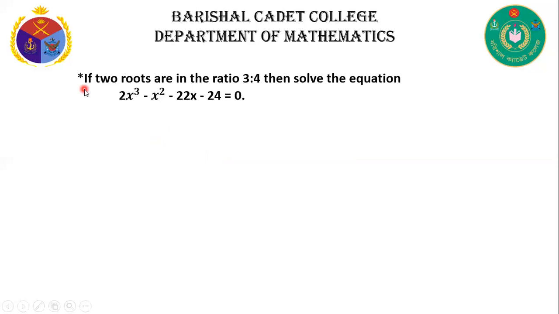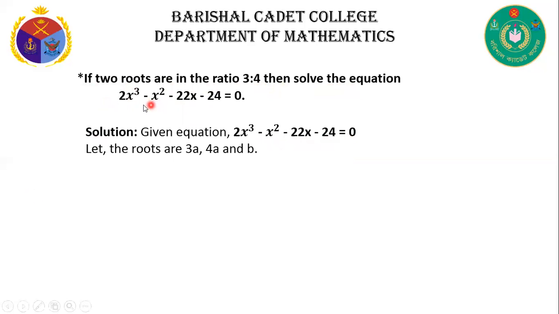Now another question. If two roots are in the ratio of 3:4, then solve the equation 2x cubed minus x squared minus 22x minus 24 is equal to 0. Solution. Given equation 2x cubed minus x squared minus 22x minus 24 is equal to 0. And the equation is of third degree, that's why the roots are obviously 3. Then let the roots be 3a, 4a, and b.